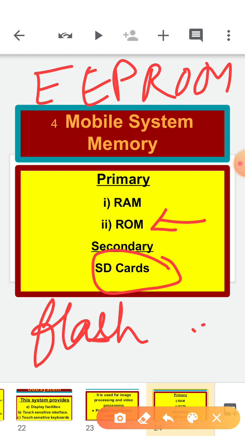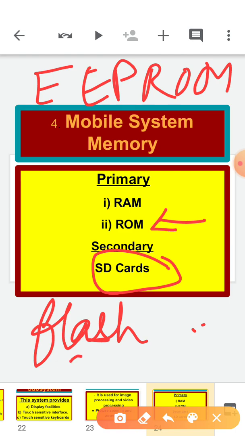Okay, it comes in the form of SD card or micro SD card, etc. It is a storage which can be removed easily by you. So when you want to remove that external storage device, you can remove that SD card easily, or you can put it on another mobile. It can be used for storing pictures, music, videos and the like. To an extent, even the cloud storage can also be categorized as external storage.